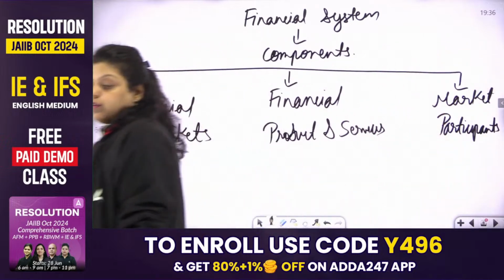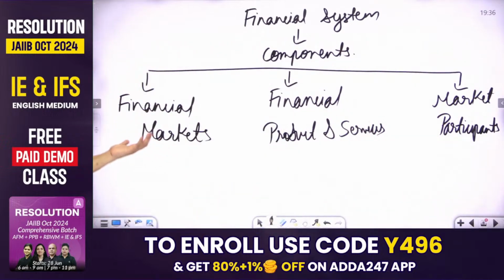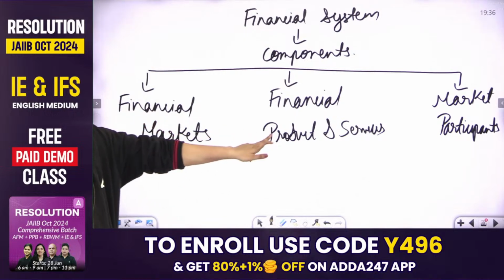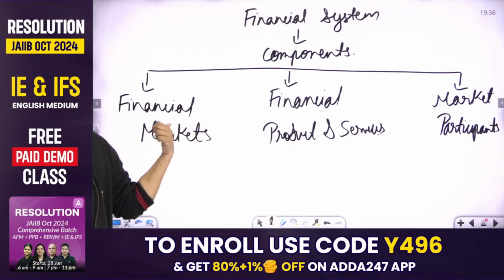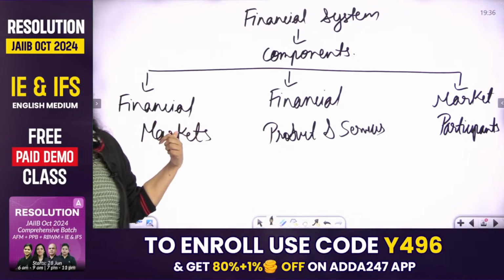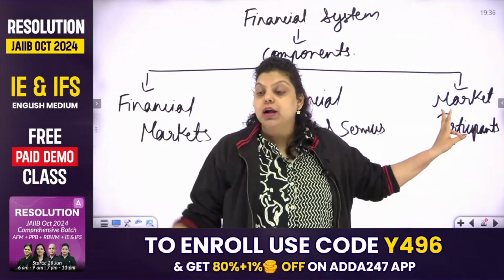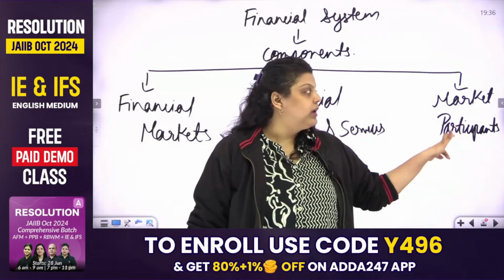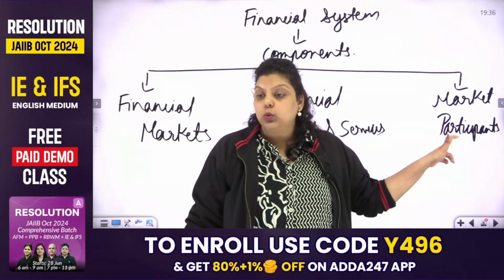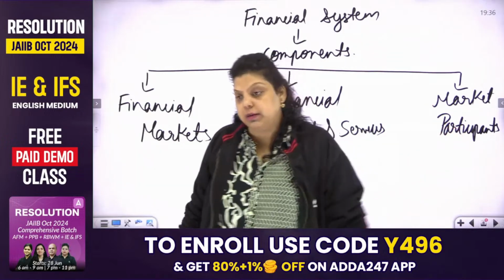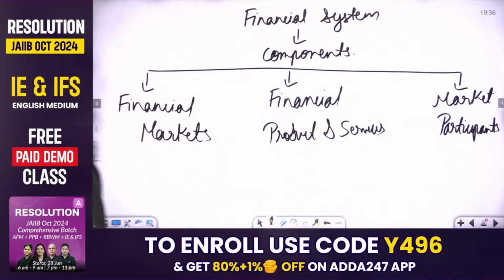The financial market is a place where parties come and exchange their funds. By using financial products and services, parties exchange their funds under the financial market. And those parties who come under the financial market to exchange their funds are known as your market participants. Clear? Let me know.